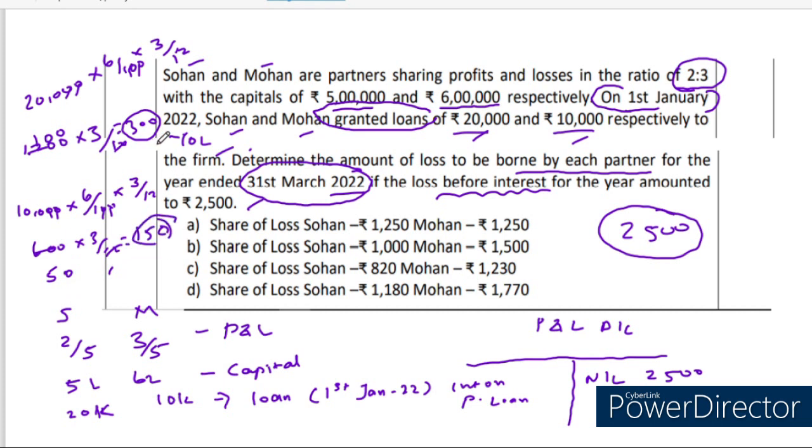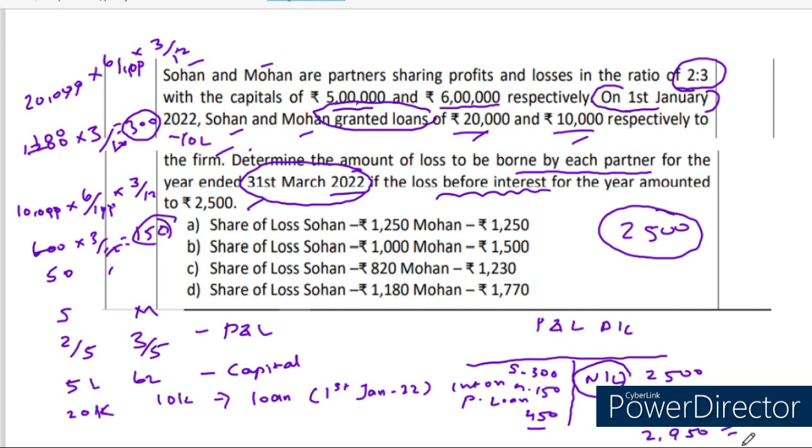So for partner Sohan 300 and for partner Mohan 150. Together how much should be given? 450 rupees should be given extra. Definitely 450 rupees should be raised. So the firm is responsible to give this money to the partner. So loss is boosted up from 2,500 to 2,950 rupees.